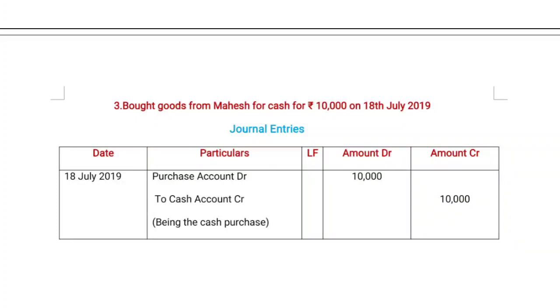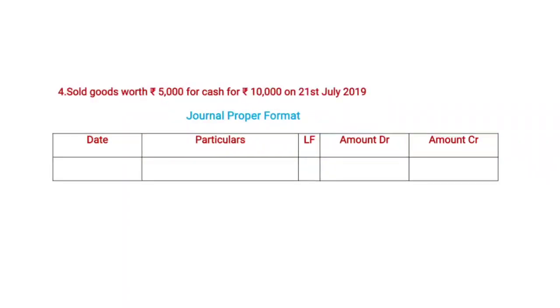Now we are going to another transaction. Sold goods worth 5,000 for cash 10,000 on 21st July 2019. Here the goods worth 5,000 are sold for rupees 10,000 on 21st July 2019. The actual value of the goods is 5,000 rupees, but they are sold for 10,000 rupees. Here 50% is profit. Now we are going to pass the journal entry for this transaction.